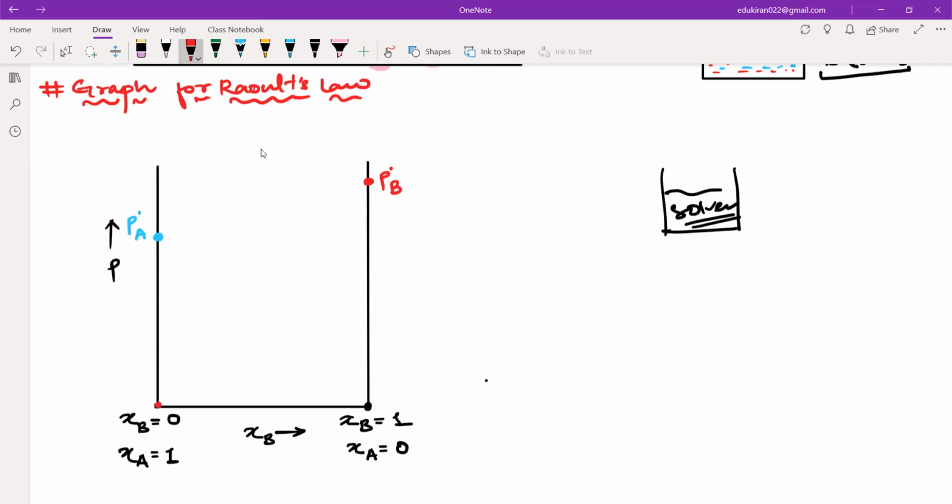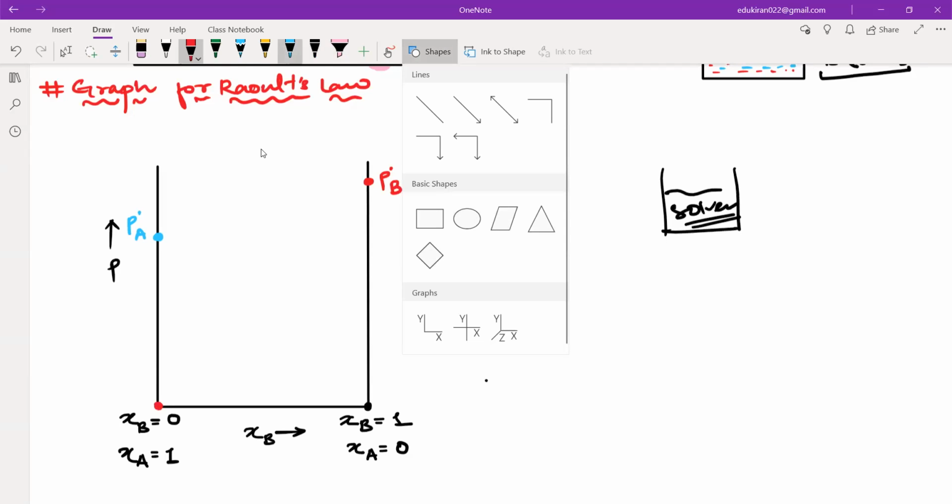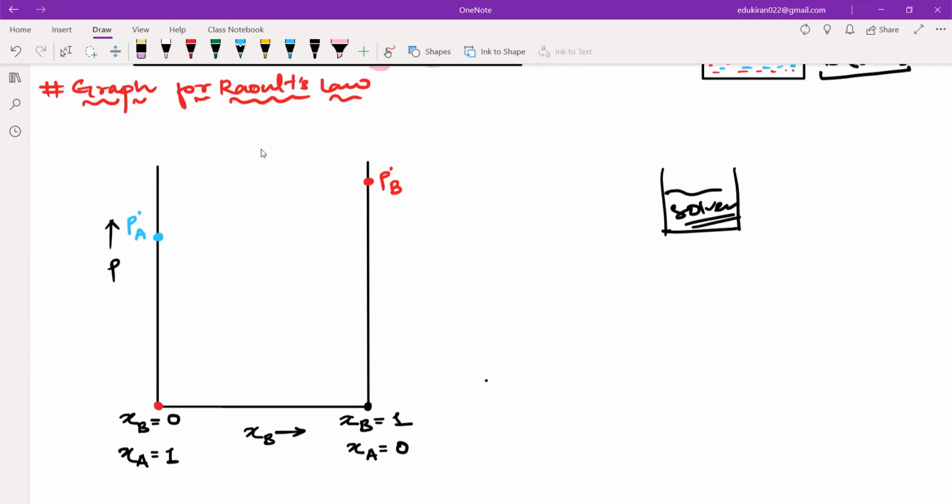Okay. Now let us again see, starting from here. At this point, when chi B was equal to 0, I can say that if B is not present, the pressure due to B will also be equal to 0. Yes or no? Yes, sir. है ना? And slowly what is going to happen? As we increase the amount of B, the pressure due to B will also start to increase. And as chi B reaches 1, the pressure will be equal to P naught B, which is the partial pressure or vapor pressure due to pure B. When you have pure B, that is the partial pressure. P naught B is the partial pressure of pure B. है ना? So this will be the line.